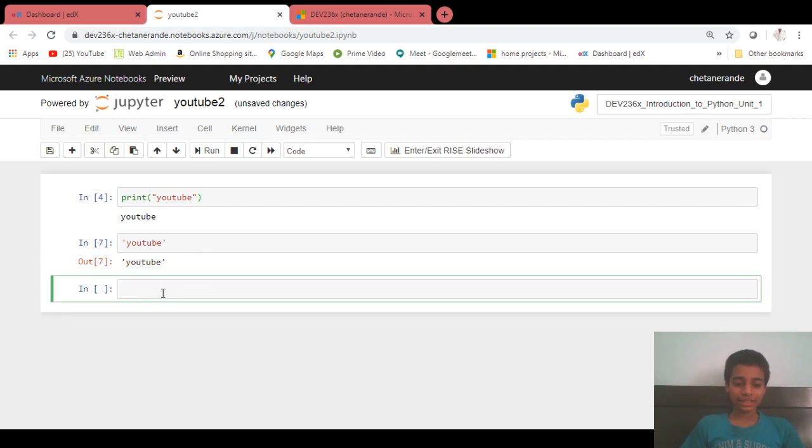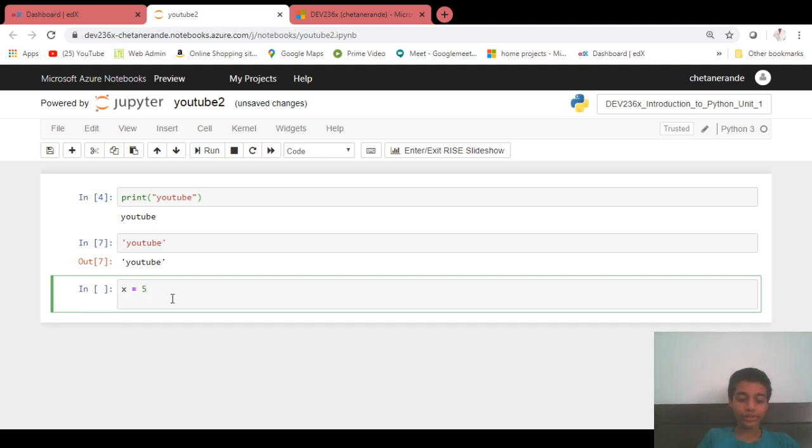And the next easy thing is variables. If you want to make a variable, you have to use the equal sign. Here it is like an equation: x is equal to 5 and enter, and y is equal to 10.